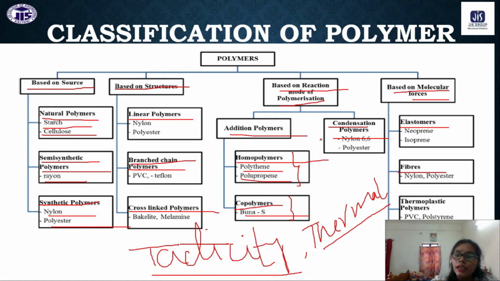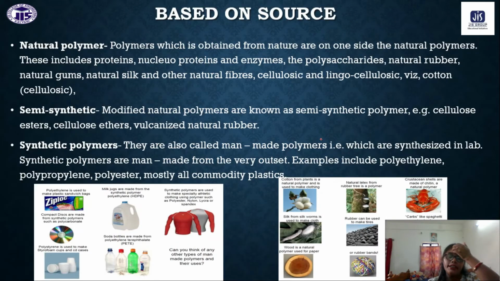So in total, you have to write down the classification like this way. With the examples, always write down the classification of polymers with the examples. That time only you can get the full marks. Okay, next, based on source.